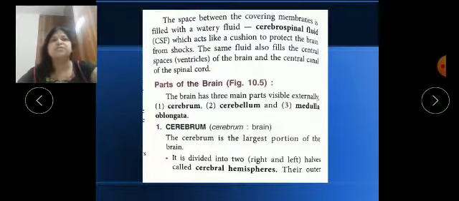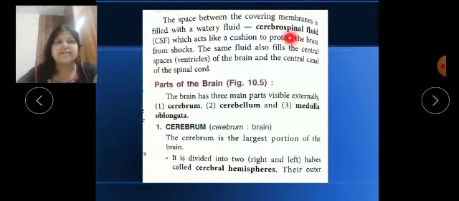Next is, children, I told you CSF. CSF is cerebrospinal fluid. You can see here. So children, what is the function? There are three membranes, and all three are attached, but they have some gaps or spaces. These spaces are filled with this watery fluid which is called CSF. This CSF is present in the brain, between the membranes, and in the spinal cord also.